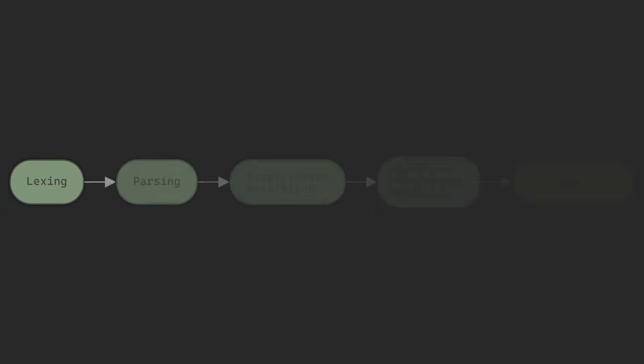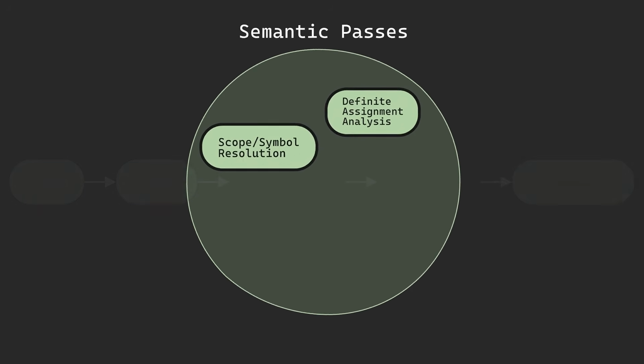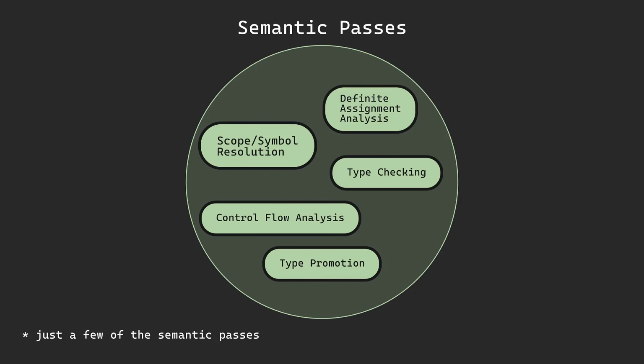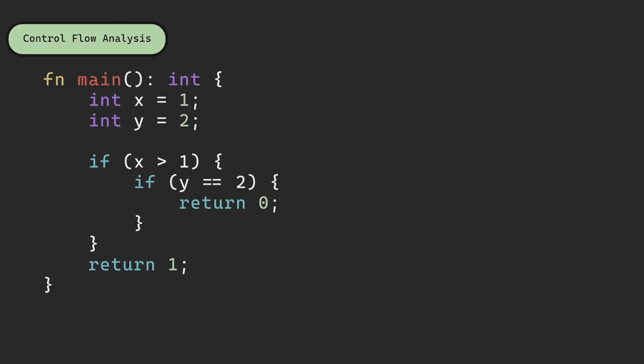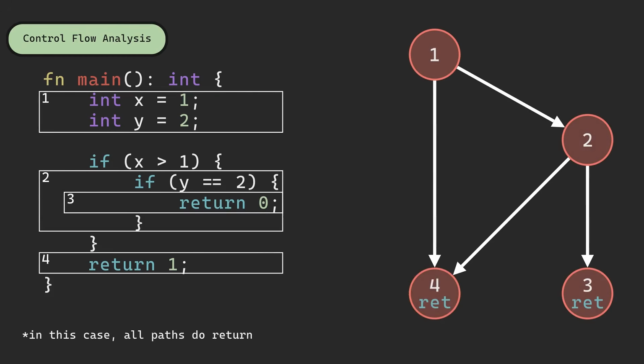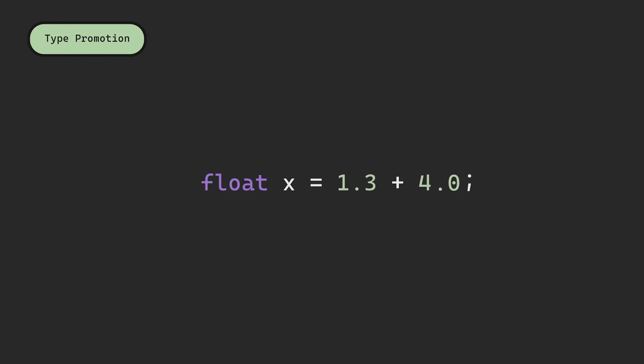With that out of the way, we can move on to the next stage of compiling. In essence, we can group most of the stages that happen in the pipeline as semantic passes. They handle things like checking if the types assigned to a variable are correct, or if a function with a returned value always returns on all paths, or promoting compatible types if necessary.